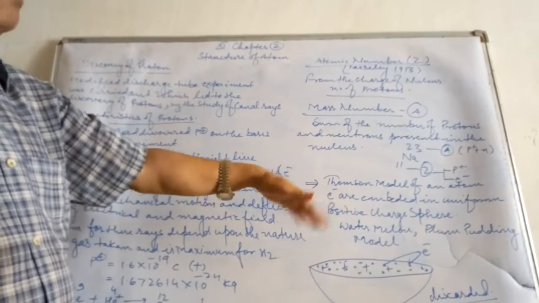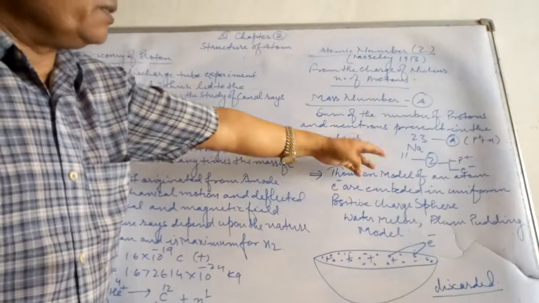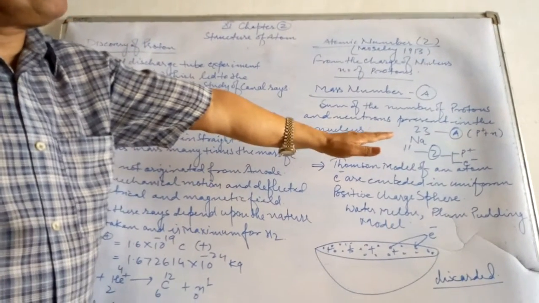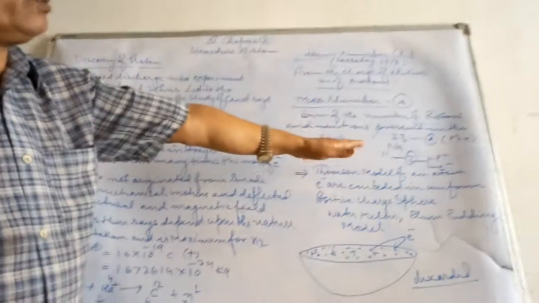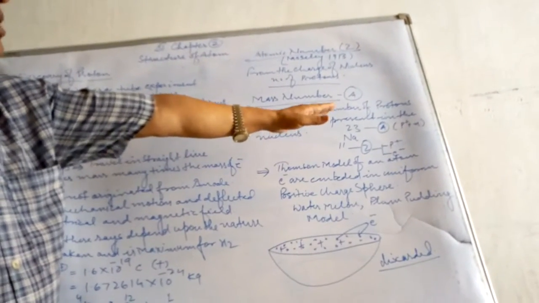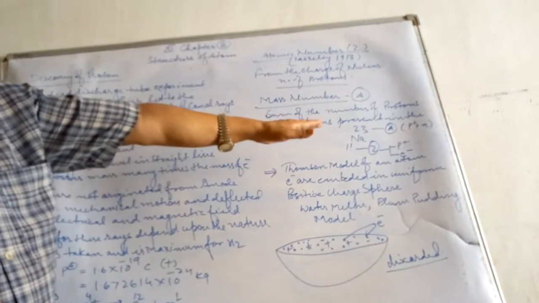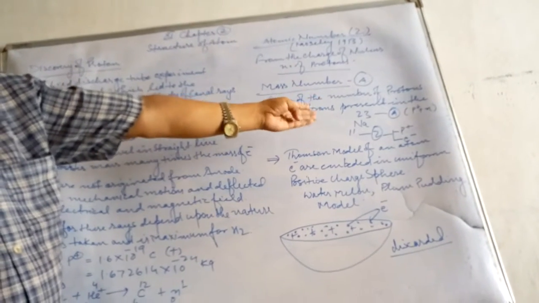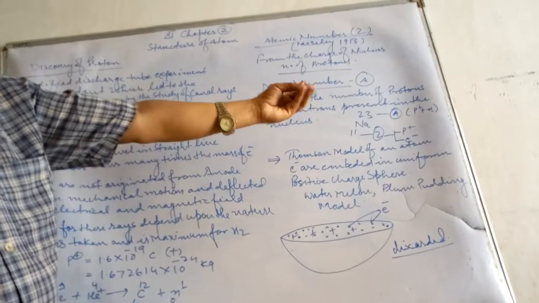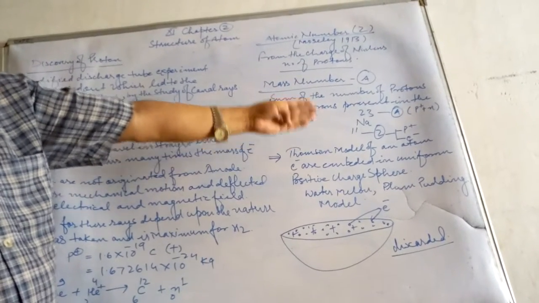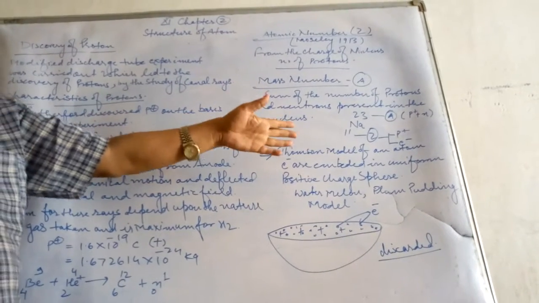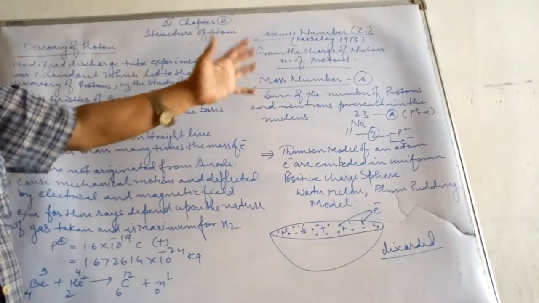So the atomic number of sodium is 11, so the number of protons is 11, the number of electrons is 11, but the atomic mass is 23, the sum of protons and neutrons. So 23 minus 11 gives 12, and 12 is the number of neutrons. In this atom there are 11 protons, 11 electrons and 12 neutrons.